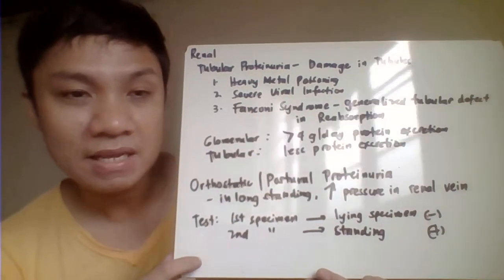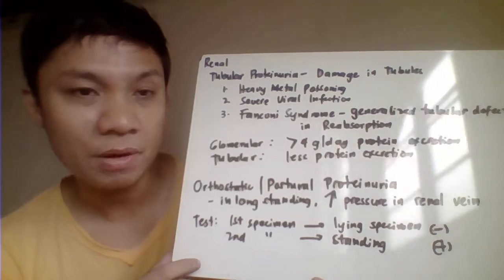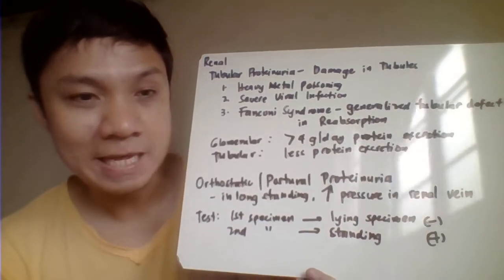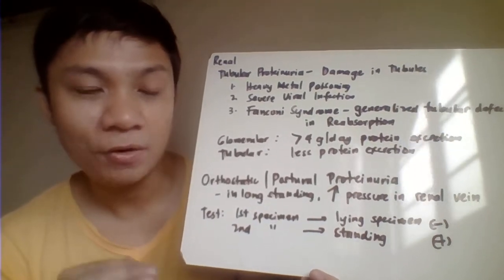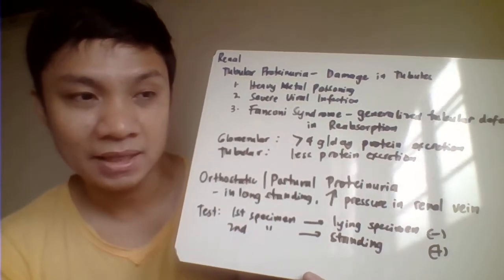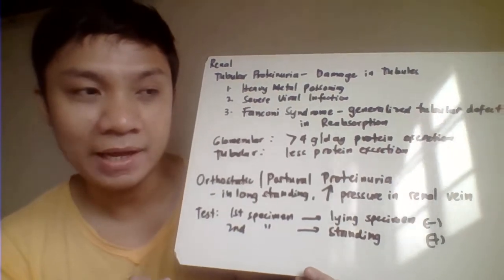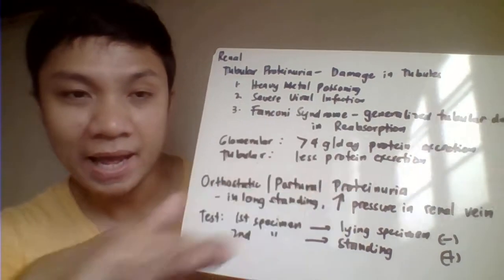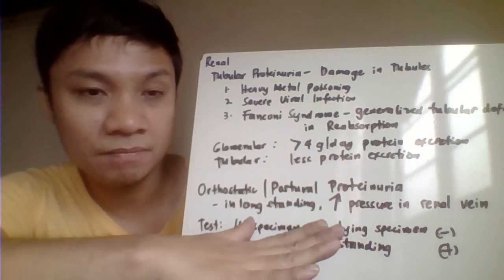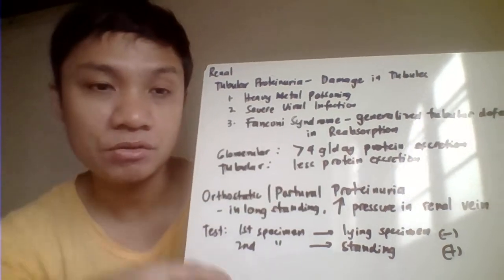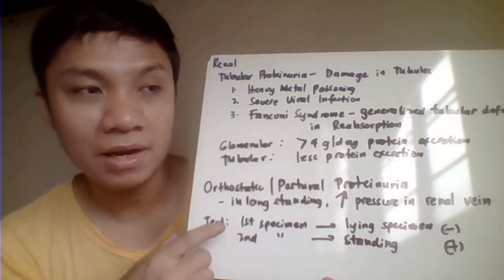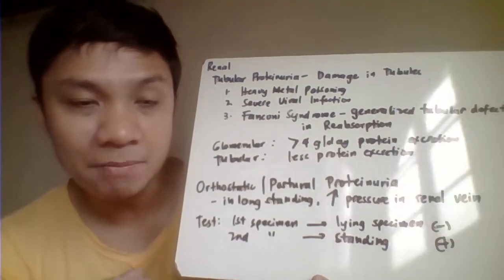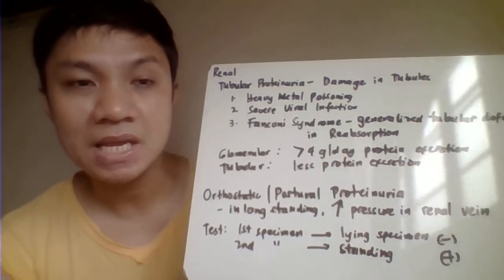So, to test here if the patient would have an orthostatic or postural proteinuria, okay, so itong gagawin mo. Allow the patient to sleep, and early in the morning, collect mo ang urine ng patient. Pag gising niya, collect ka ng specimen. That specimen represents here the patient nung nakahiga siya. That's in the horizontal position. Then, after that one, that's the first specimen that represents here the patient on the lying position. So, patayuin mo si patient.